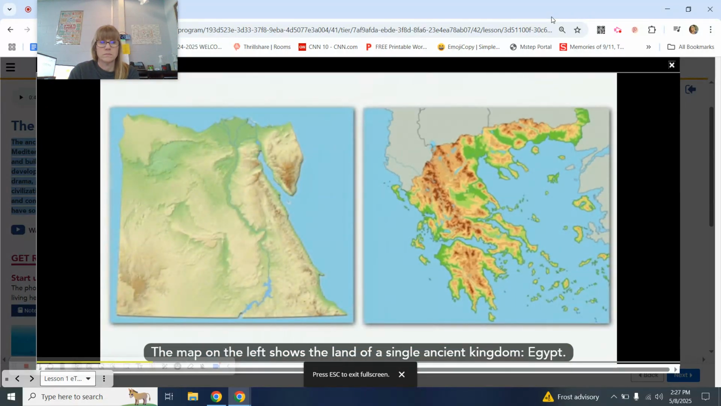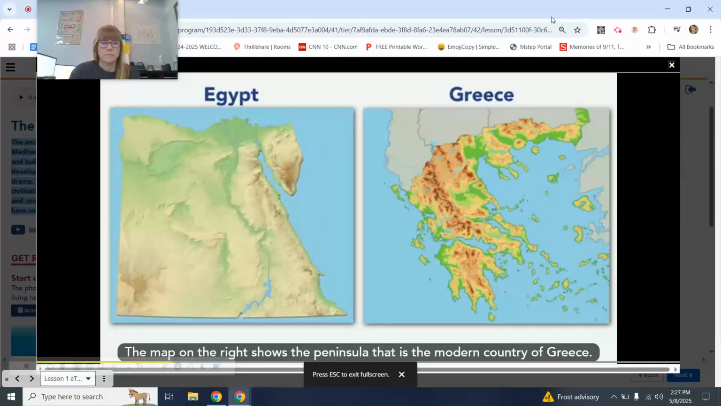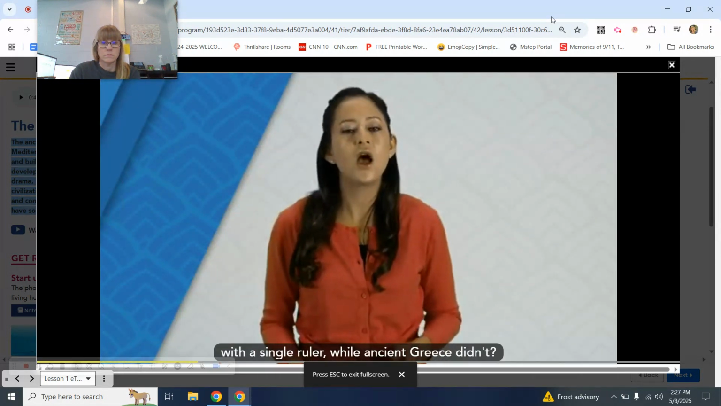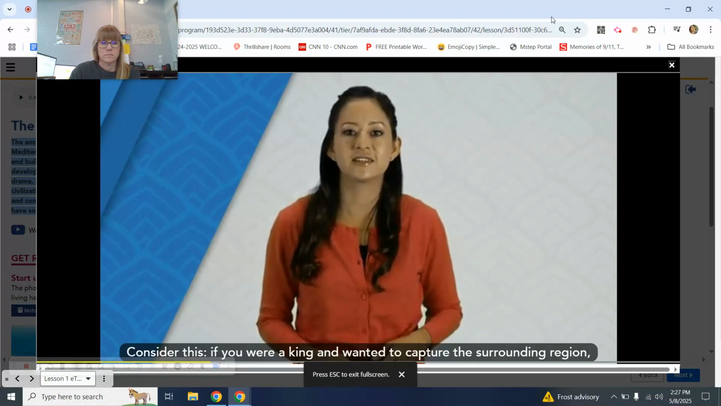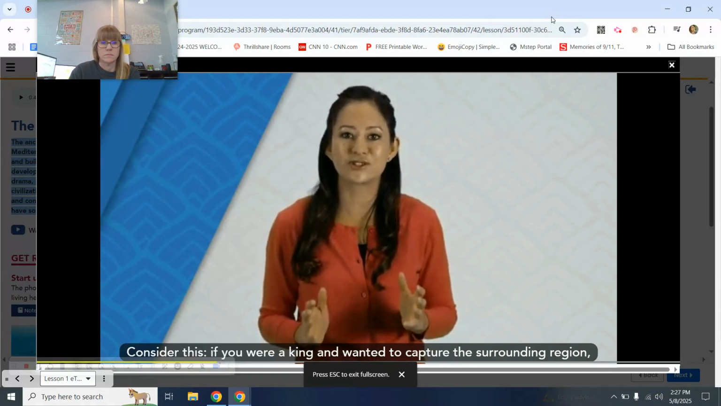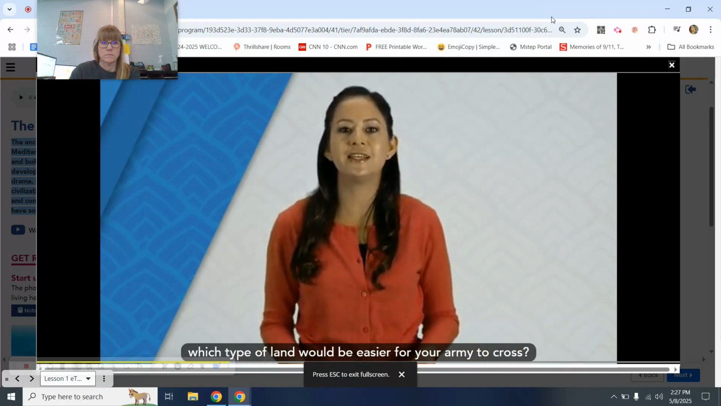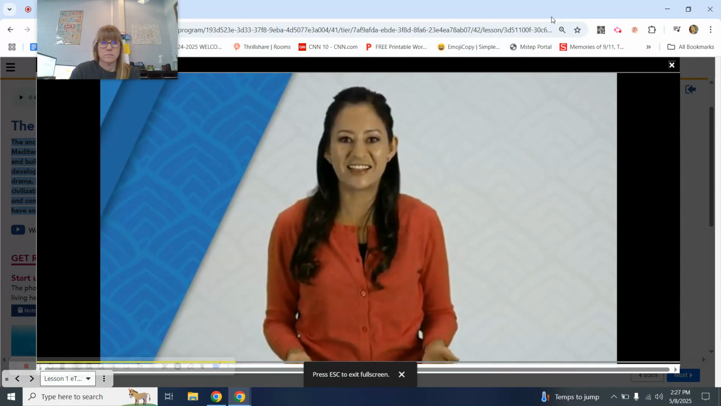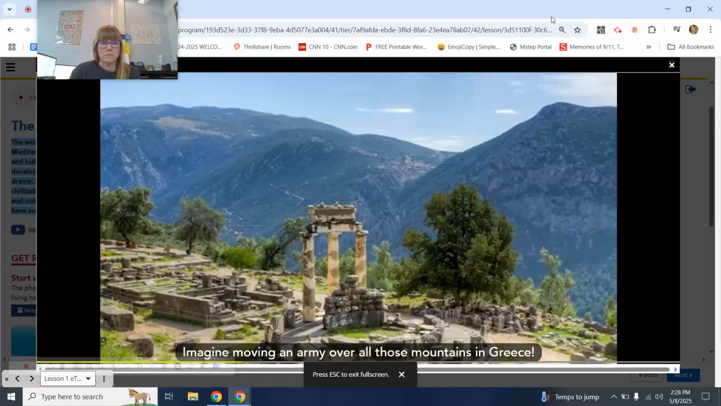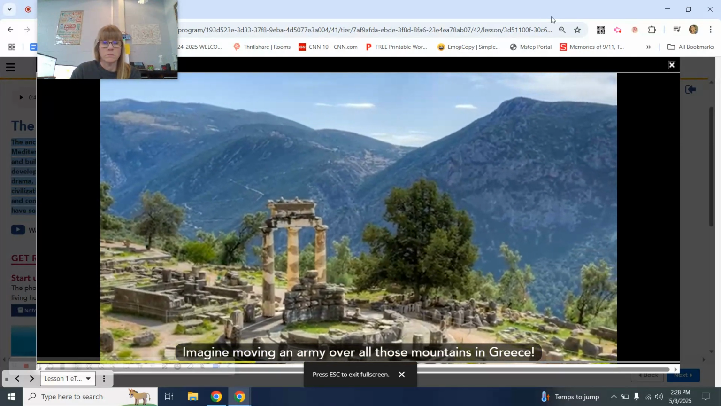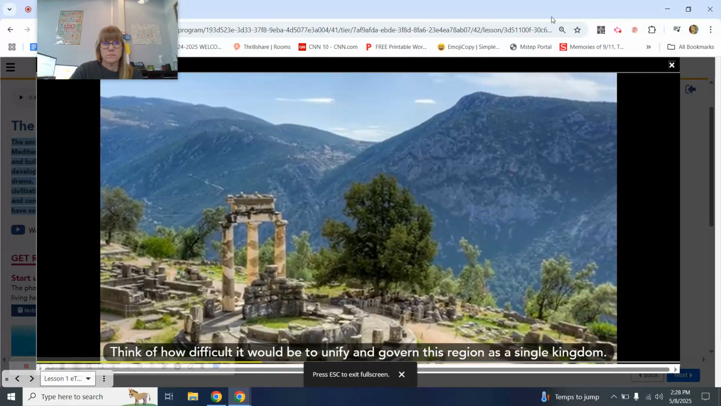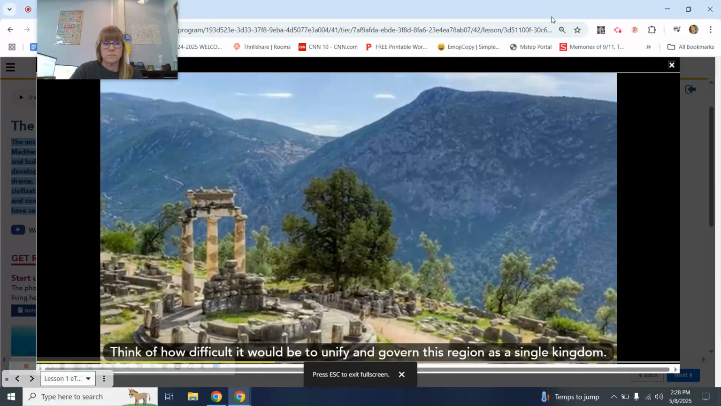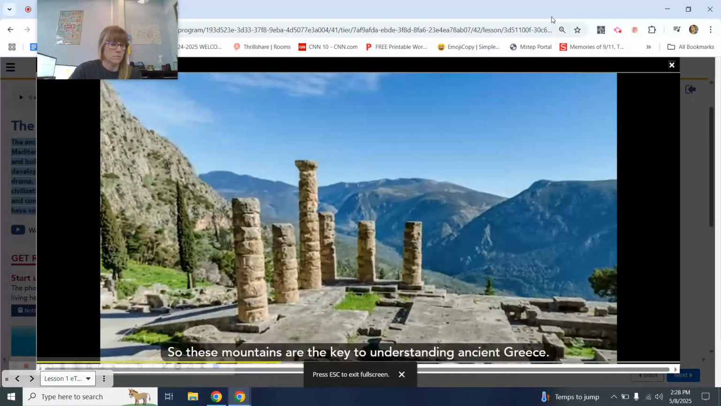The map on the left shows the land of a single ancient kingdom, Egypt. The map on the right shows the peninsula that is the modern country of Greece. Do these maps give you a clue about why Egypt grew to be one large kingdom with a single ruler, while ancient Greece didn't? Consider this. If you were a king and wanted to capture the surrounding region, which type of land would be easier for your army to cross? Flat land, of course. Imagine moving an army over all those mountains in Greece. Think of how difficult it would be to unify and govern this region as a single kingdom. So these mountains are the key to understanding ancient Greece.